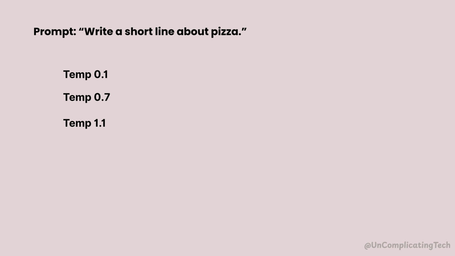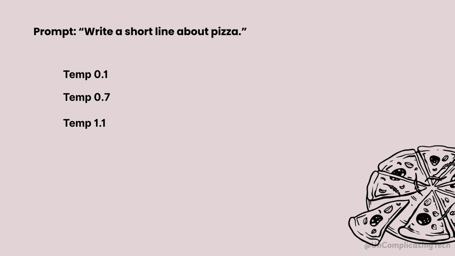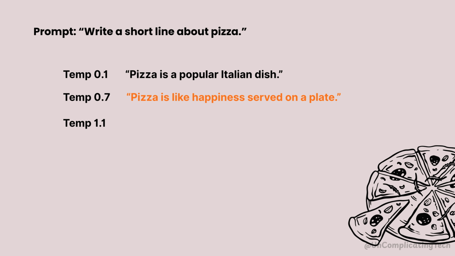Let's try an example prompt: "Write a short line about pizza." Say our temperature is around 0. Then the response will look like "Pizza is a popular Italian dish," which is safe, factual, and consistent. At medium temperature, the response is creative and less predictable. At high temperature, the response is highly creative but maybe nonsense sometimes. Same model, same prompt, different temperatures.